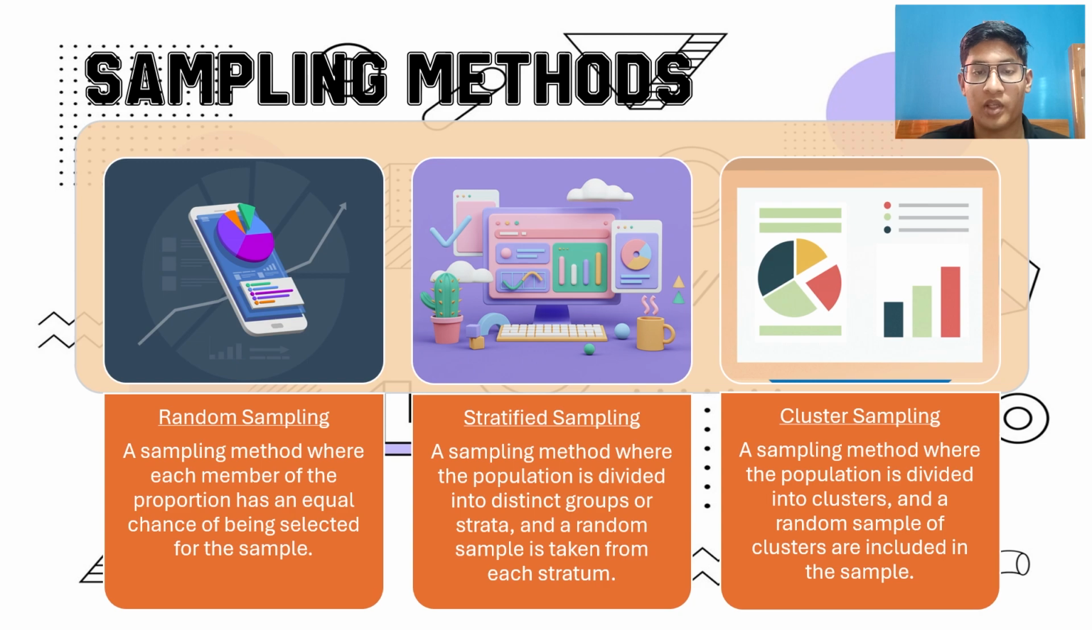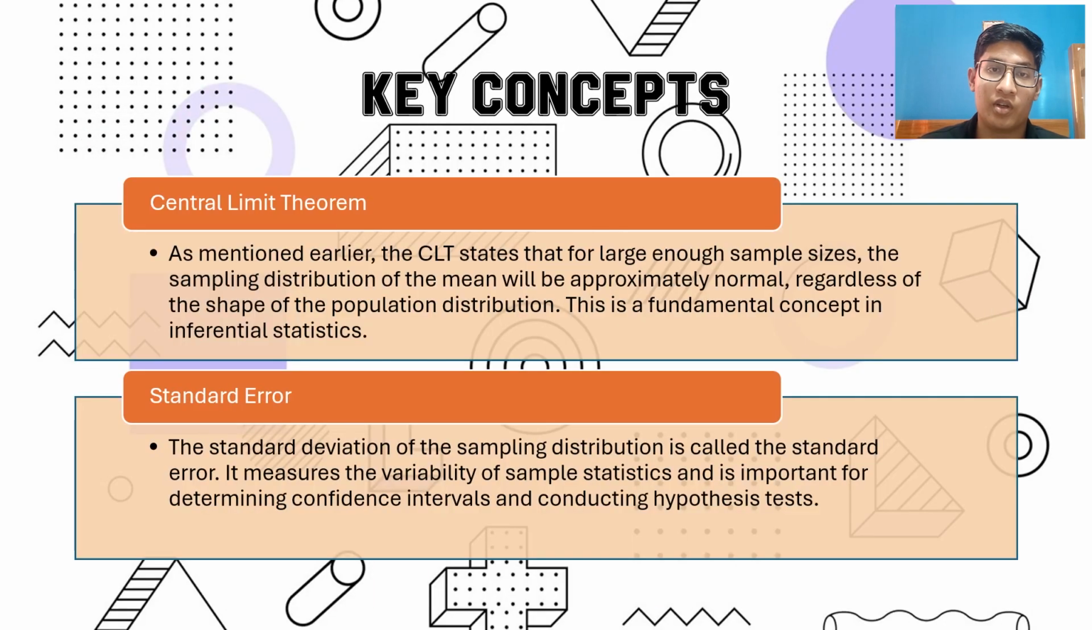Stratified sampling. A sampling method where the population is divided into distinct groups or strata and a random sample is taken from each stratum. Cluster sampling. A sampling method where the population is divided into clusters and a random sample of clusters is selected in the sample. Now, let's talk about the key concepts in this sampling distribution.